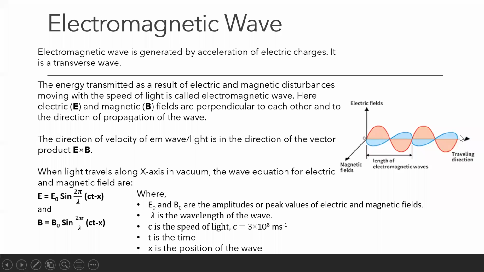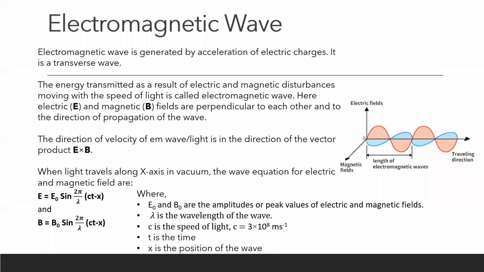In which direction is the wave propagating? What is the traveling direction of the electromagnetic wave? X direction. So both the electric field and magnetic field are perpendicular to each other and also to the direction of propagation of the wave. Just by looking here, can you tell me whether an electromagnetic wave is a longitudinal wave or a transverse wave?